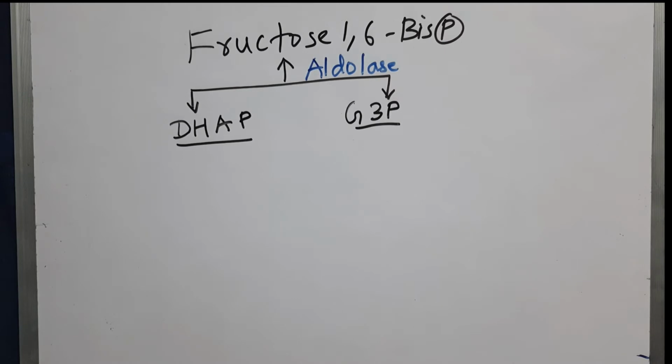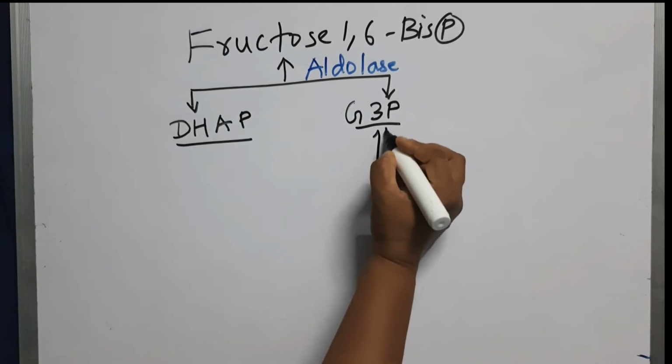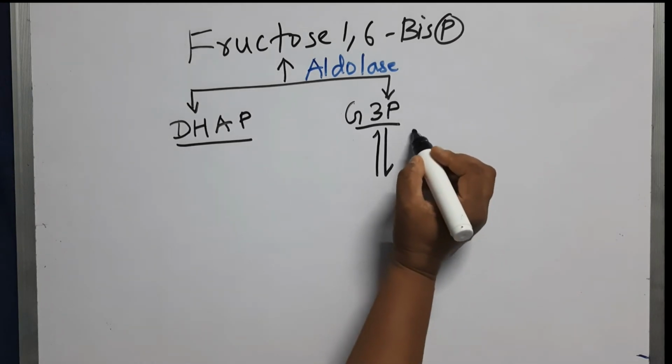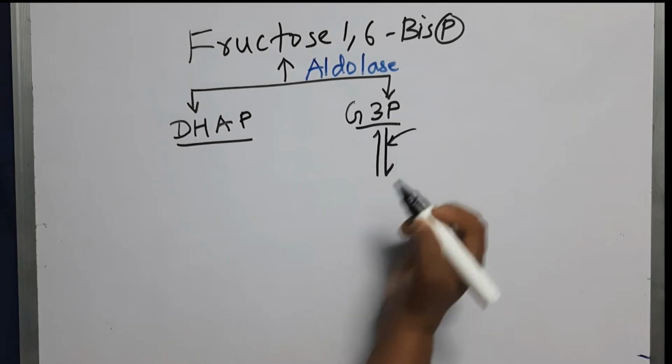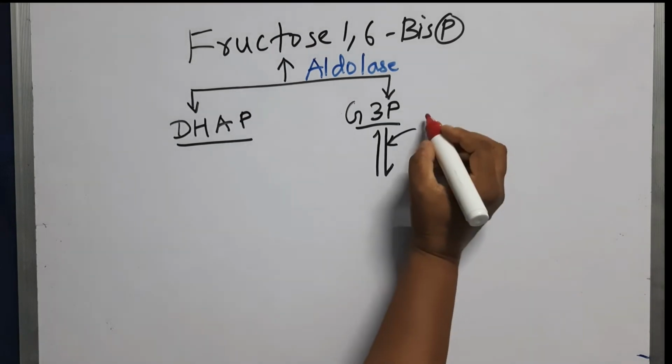So we have to remember mainly the irreversible reactions. Okay. Then this glyceraldehyde 3-phosphate will again be oxidized and phosphorylated. So oxidative phosphorylation happens. So here for phosphorylation, we are not using ATP. Instead, one inorganic phosphate molecule will be used, because this is the splitting phase.